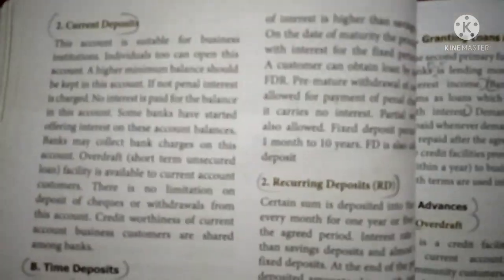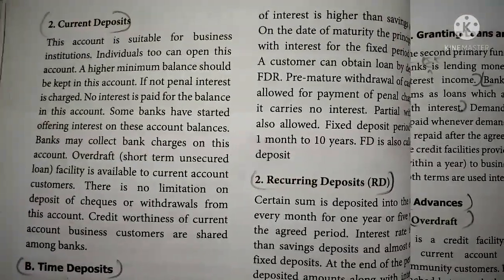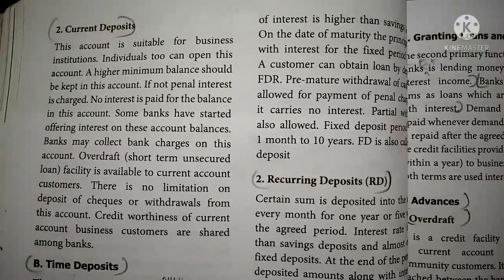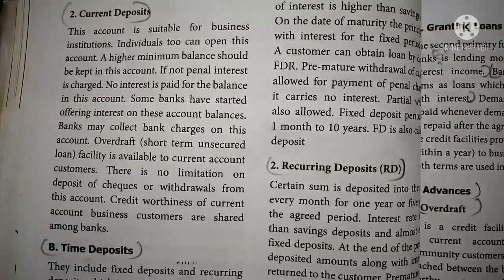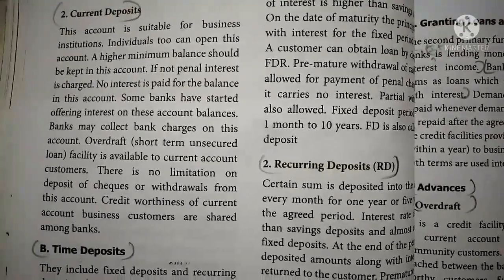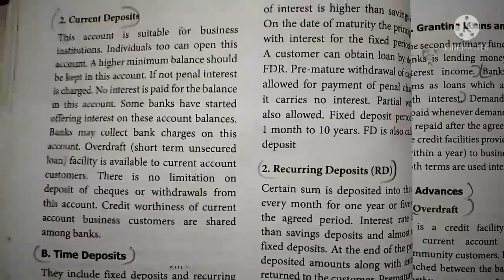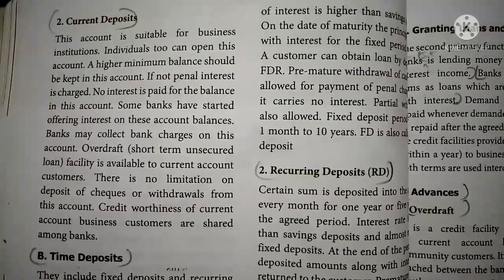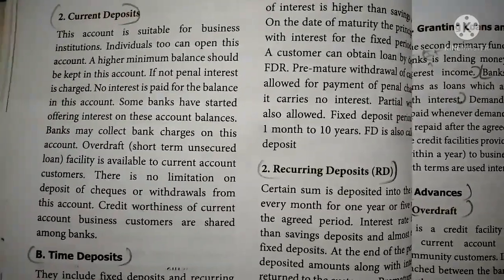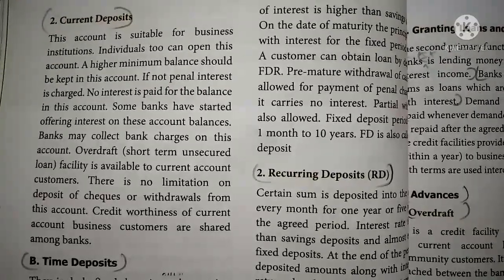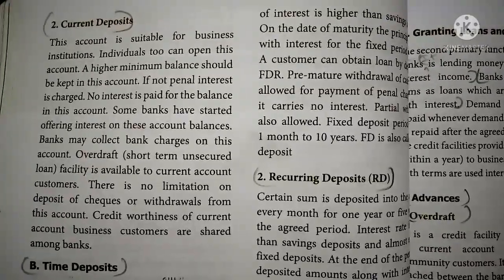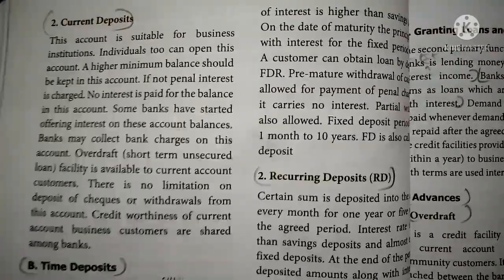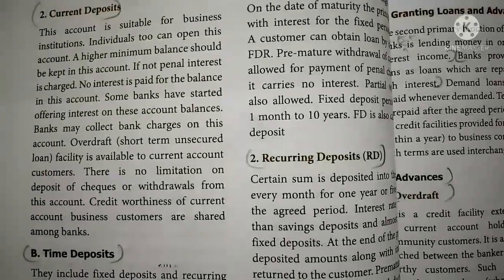Next, current deposit. This account is suitable for business people and institutions. Individuals too can open this account. A higher minimum balance should be maintained in this account. If not, penal interest will be charged. No interest is paid on the balance in this account, though some banks have started offering interest on this account also. The bank may collect charges on this account. Overdraft facilities are available in this current account.